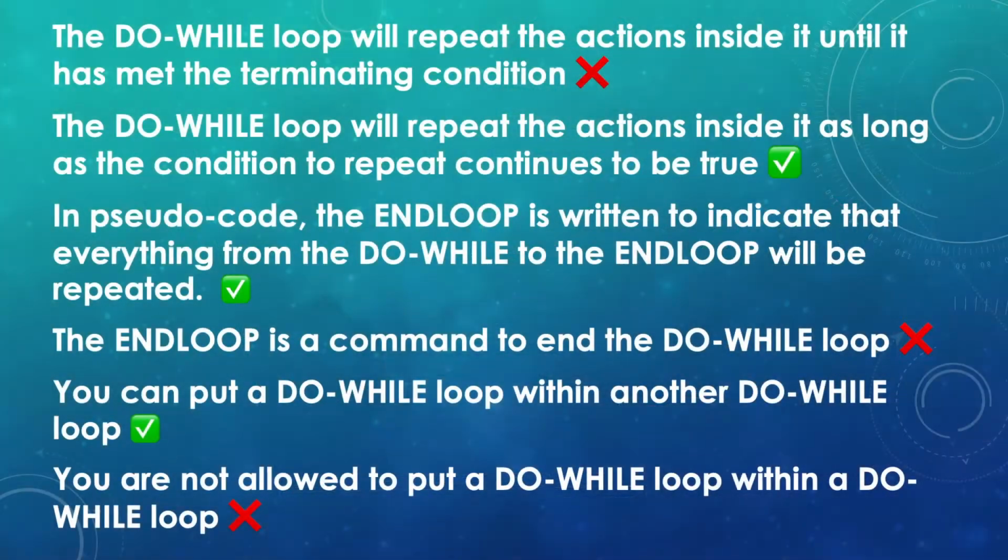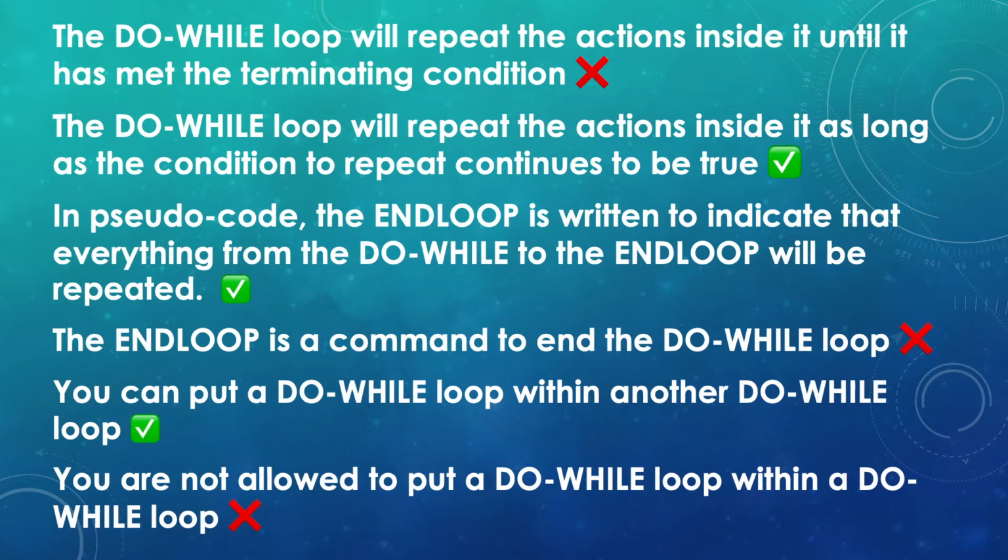You can put a do-while loop within another do-while loop. Yes! You can put it also inside a for loop. You can also put it inside a do-until loop. Loop the loop. You can loop as many loops as you like. Next one. You are not allowed to put a do-while loop within a do-while loop. No, not true. You are very much allowed.